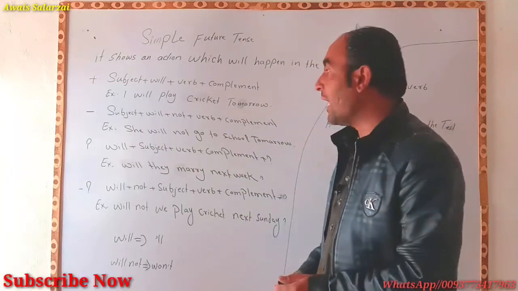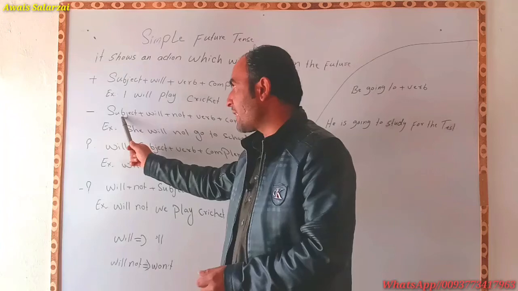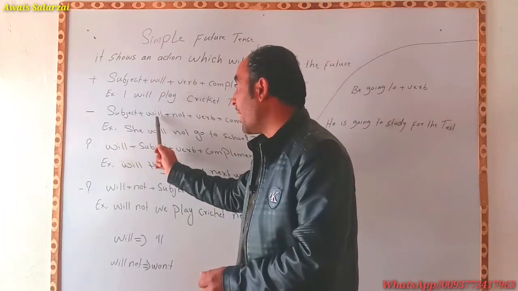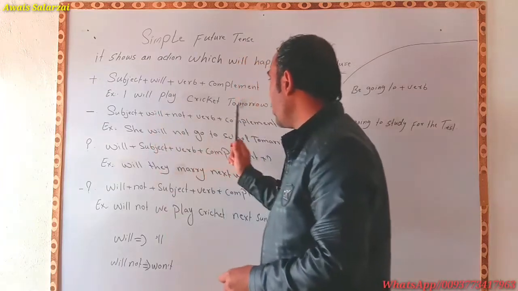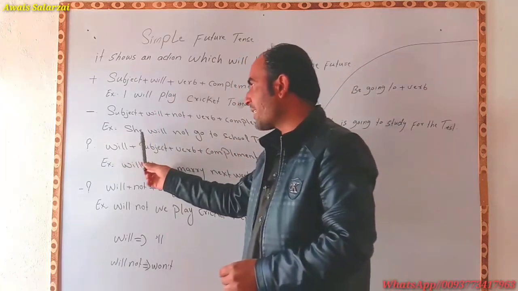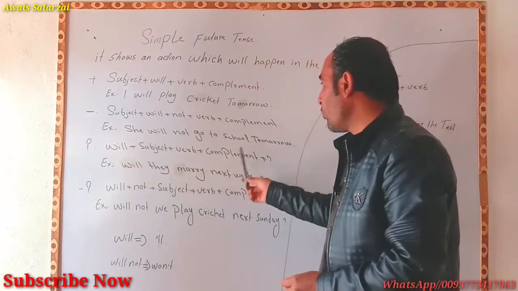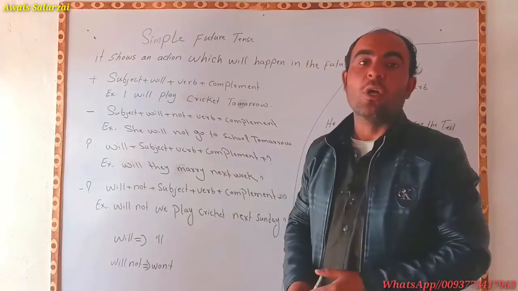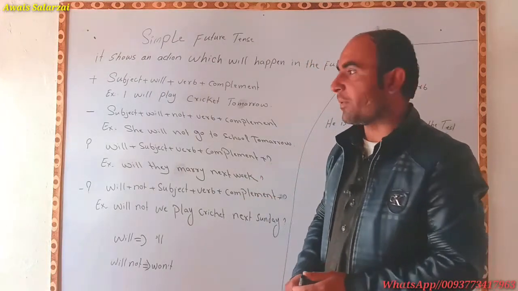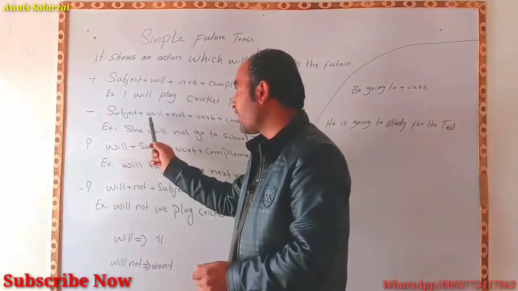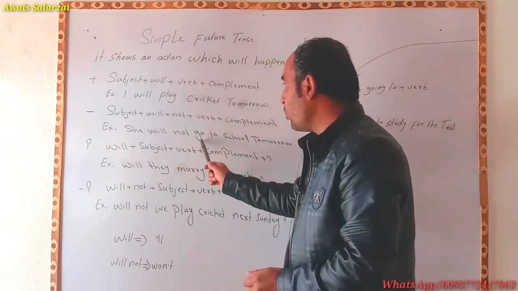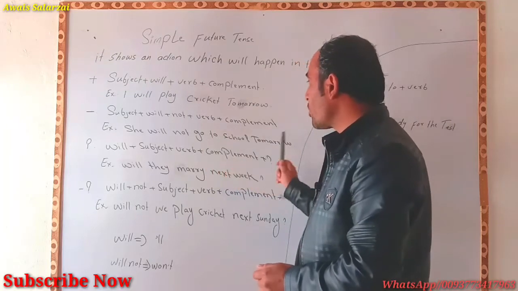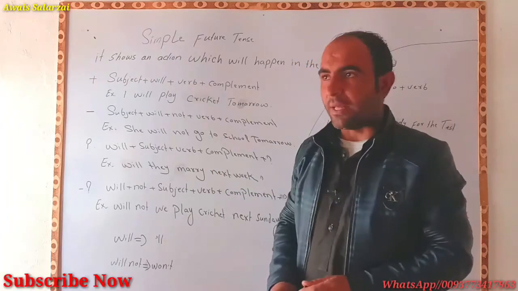Negative structure we have, first of all we will place subject. After the subject, same will. Between will and the verb we will use not. Then verb and complement. For example, she will not go to school tomorrow. That is also a negative sentence of simple future tense. She is subject, will is same, and then not, then verb. Go is verb with us. To school tomorrow, that is complement.